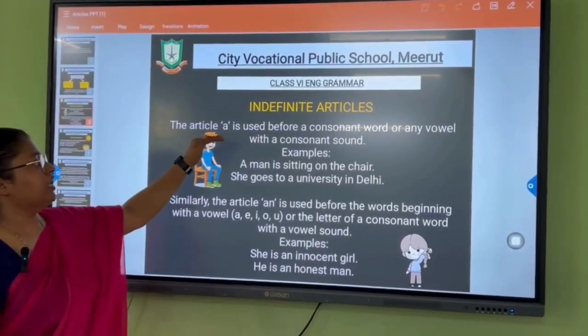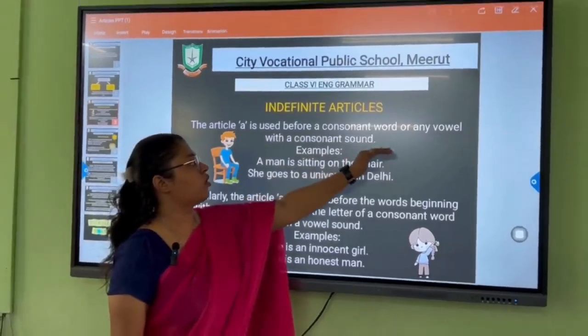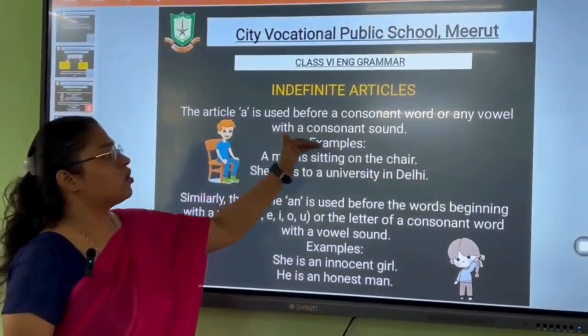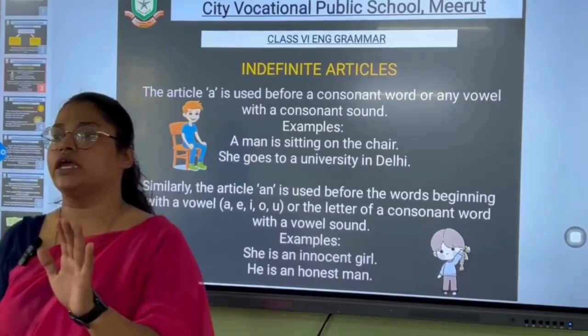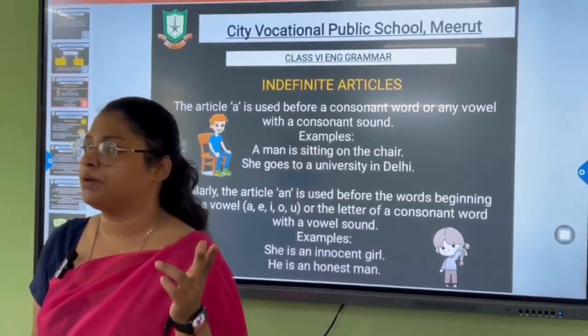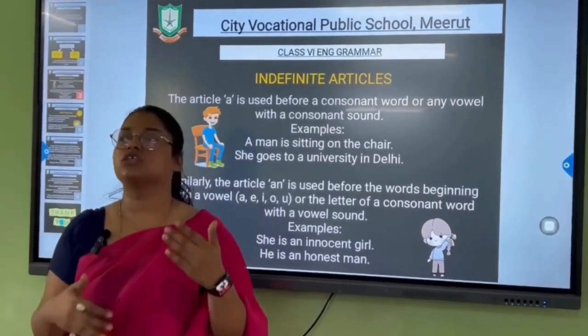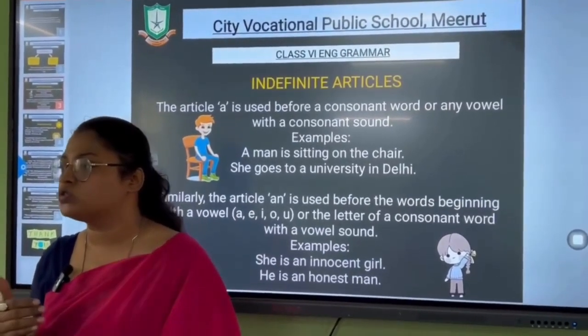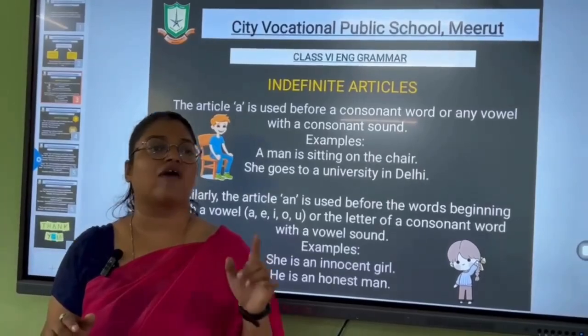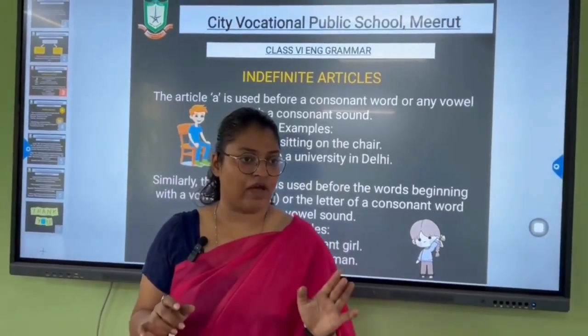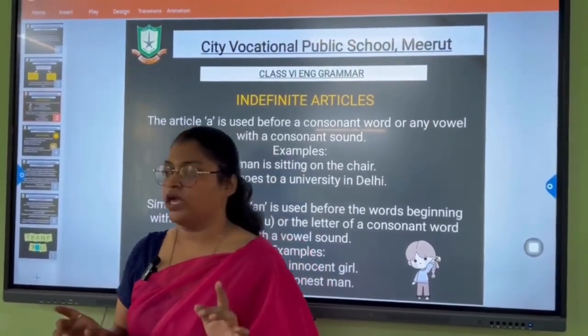The article a is used before a consonant word or any vowel with a consonant sound. So basically the main thing we have to keep in mind is, if the word is producing or just giving the sound of a consonant, in that case we have to use a. What we have to use? A. Okay.